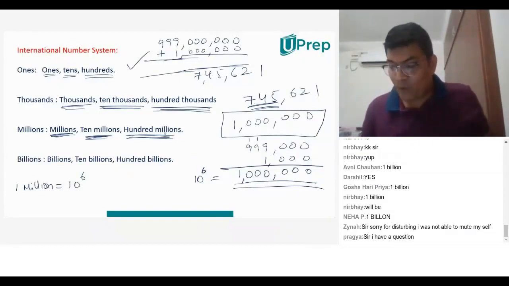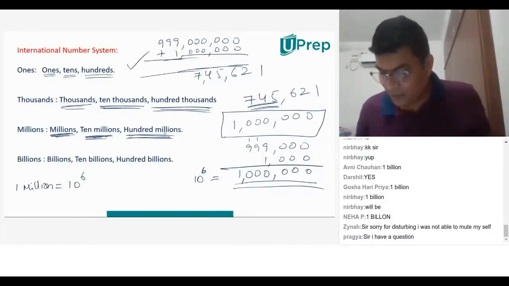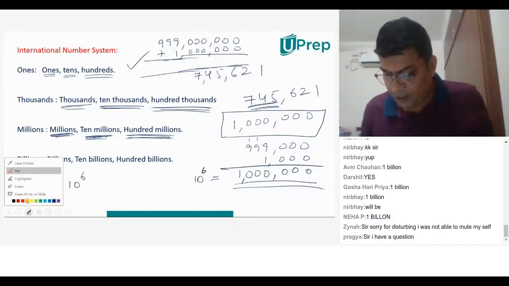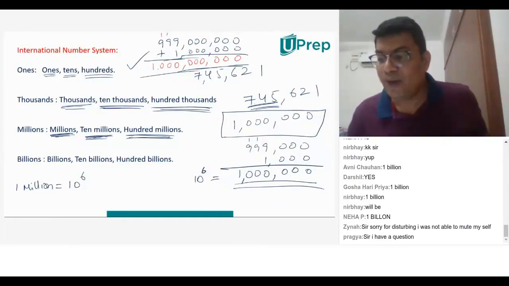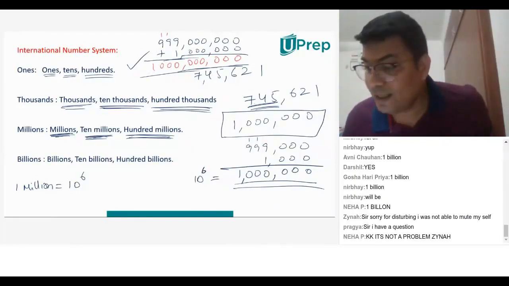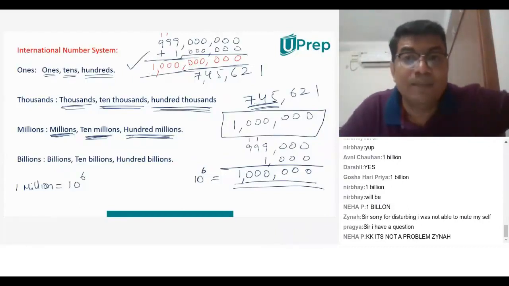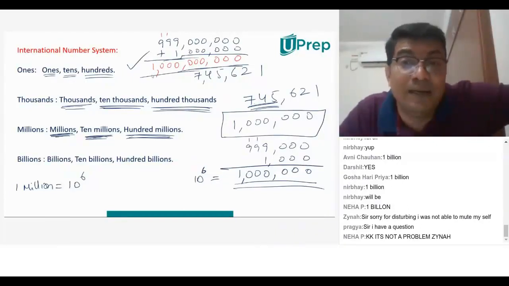So now let's add this up. Let me change the color of the pen for a moment. So this is 0, 0, 0. 999 plus 1 will be this 10, 1 carryover, once again 10, 1 carryover. So you can see, so many zeros. The moment there are 1,000 million, they call it 1 billion.